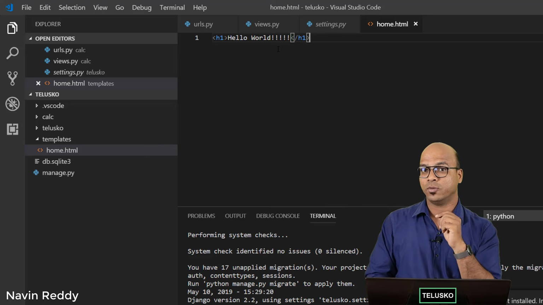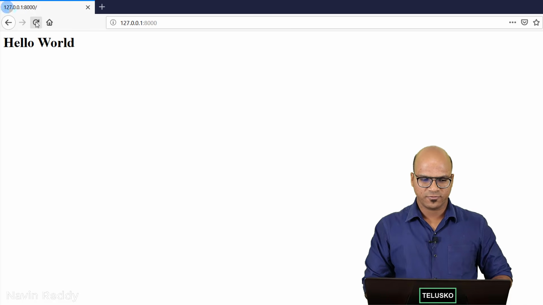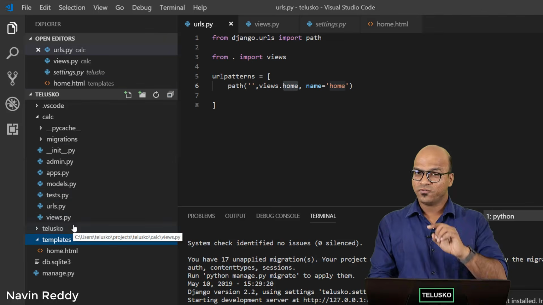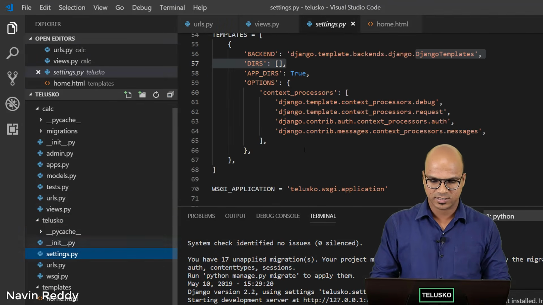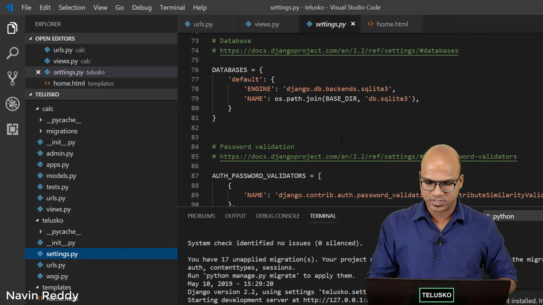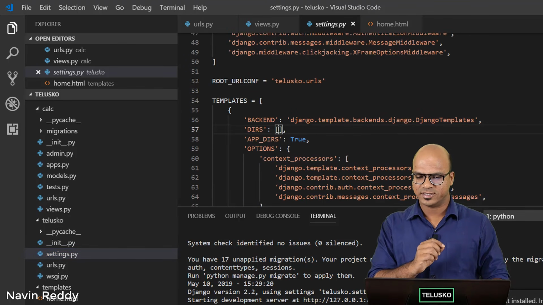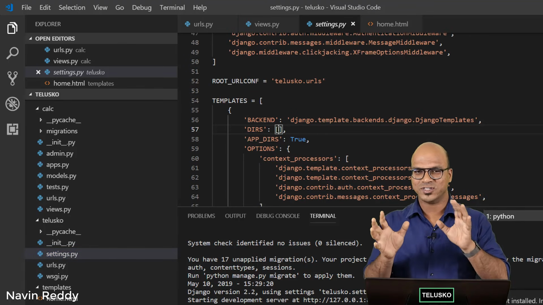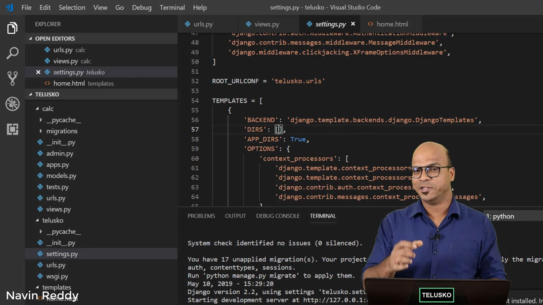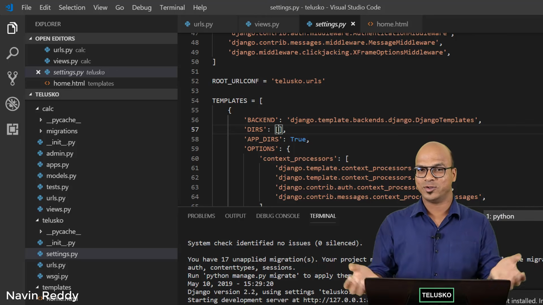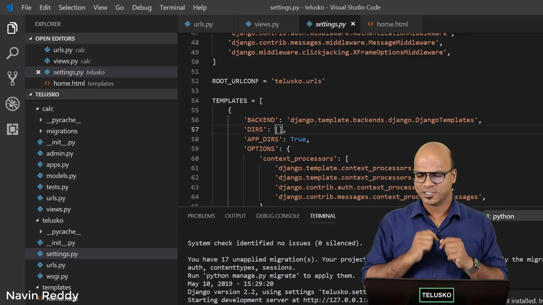So how will you call this home.html? For that we have to do some changes, because if you go to your browser and if you say refresh, nothing is happening, right? So the first thing you have to change is your settings file. So if you go back here and if you say settings, this is where you have to do some changes. Okay, now what changed? So you have to change this DIRS, which is actually a directory path. So you have to specify the path of the template, because the moment you load this application, your Django should know where you have all the templates. So let's specify the path here.